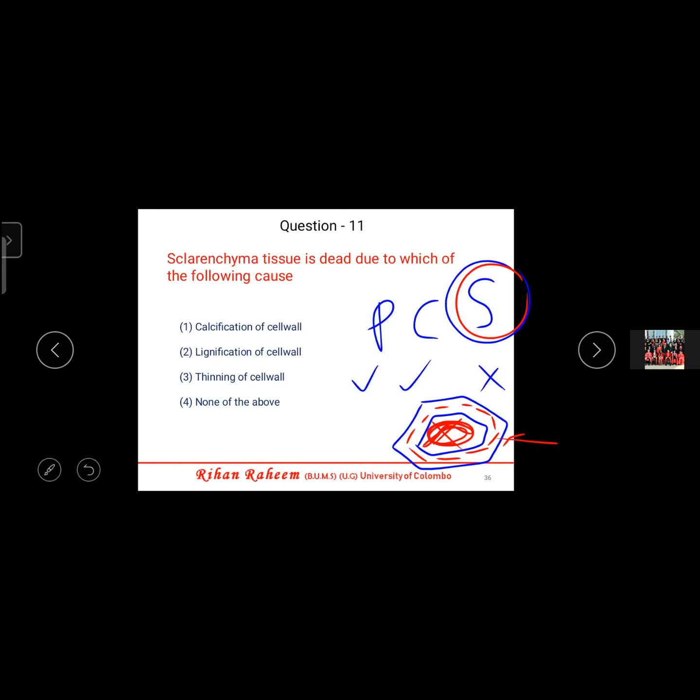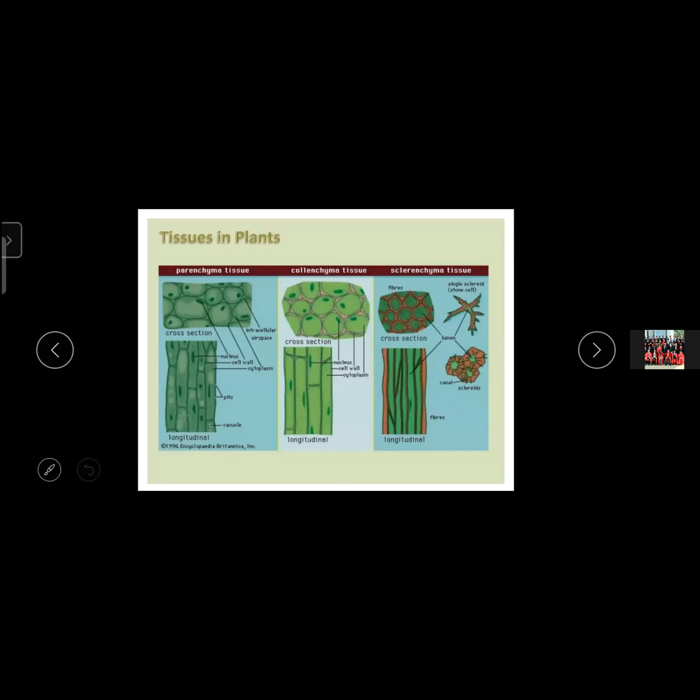Due to lignification, water can't go in, so the cell becomes dead and the inner structures become empty. That is known as the empty lumen. So all of this happens due to lignification of the cell wall, and that's why the cell is becoming dead. Can you understand? Yes, sir. If you have any doubts, you can ask. So sclerenchyma, you know it is dead. Due to that, later in xylem and phloem, it forms tubes, which you have all studied.